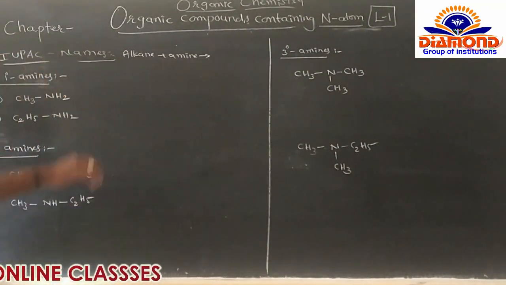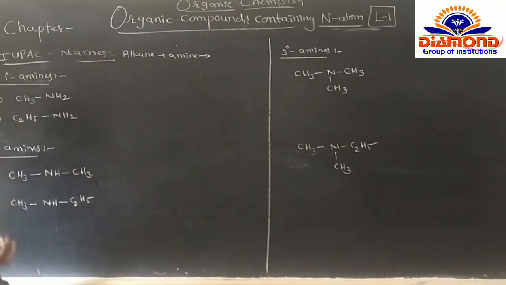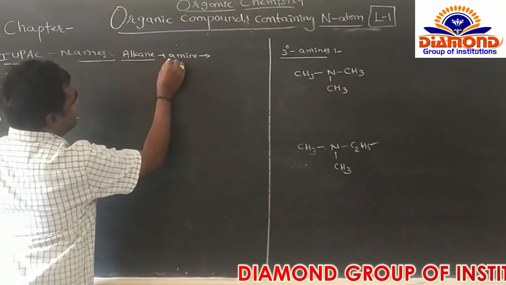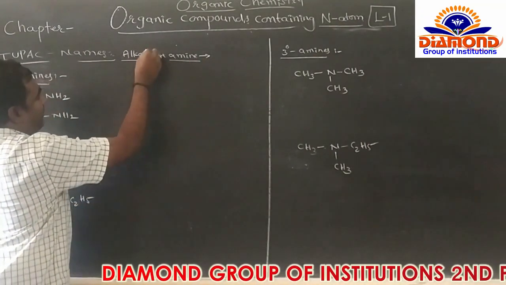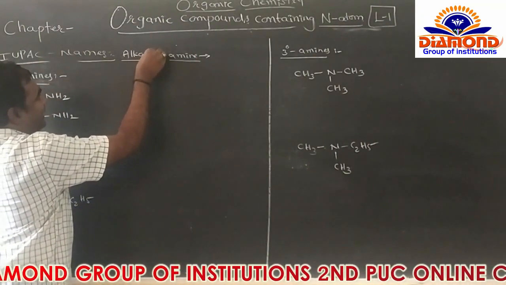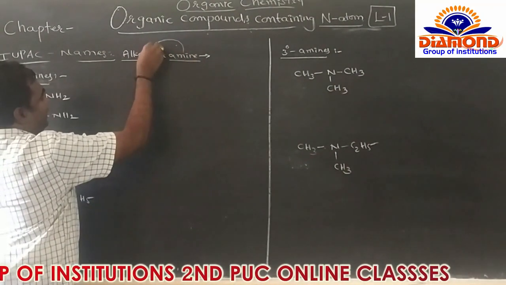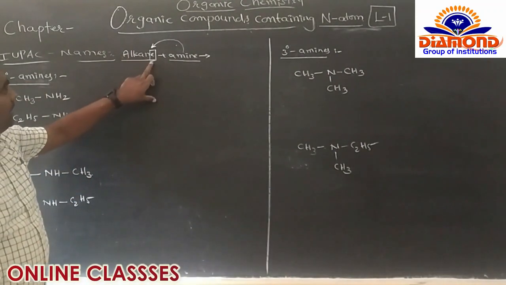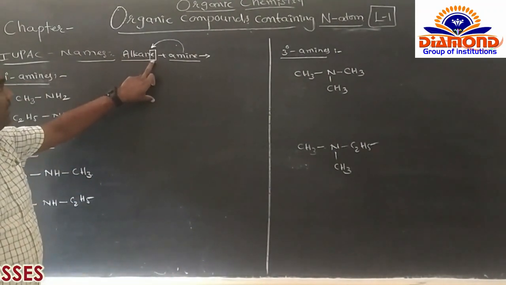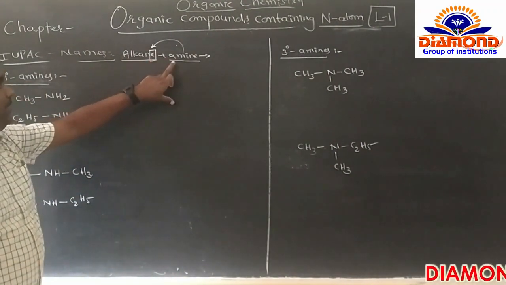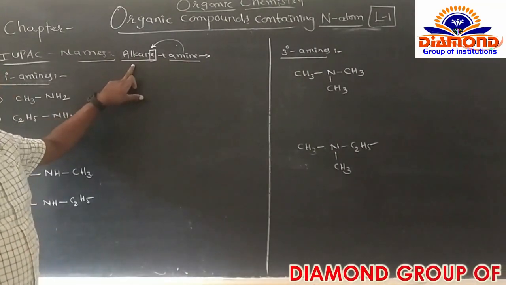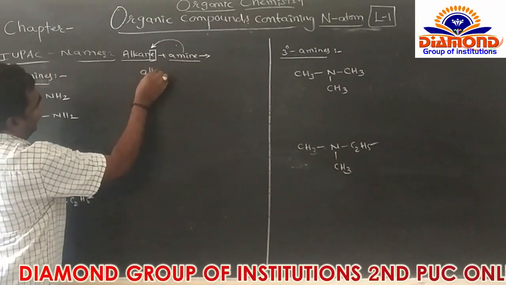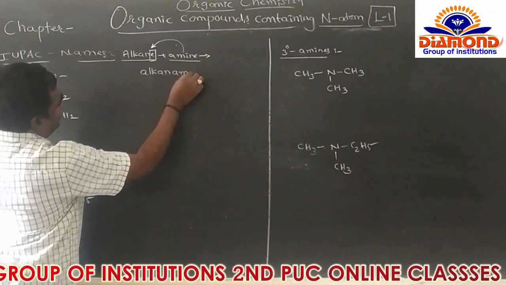Now for the IUPAC name of an amine, the general name is alkane plus amine. In the alkane, the last E is removed, and in its place we put amine.